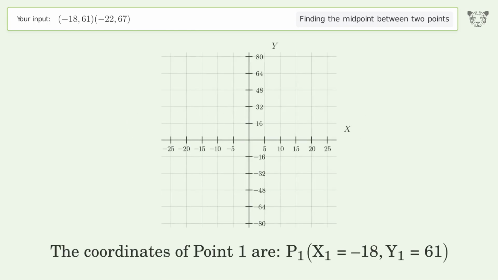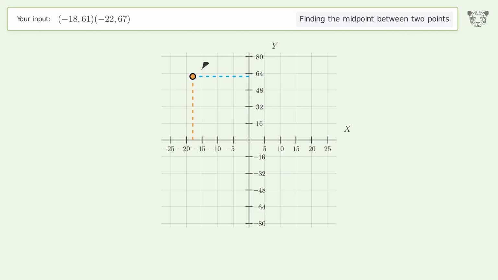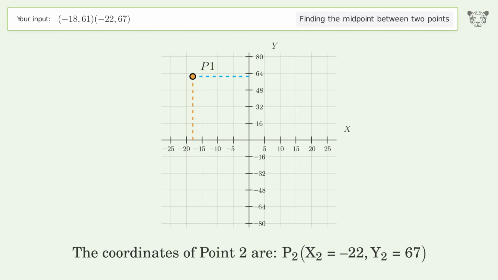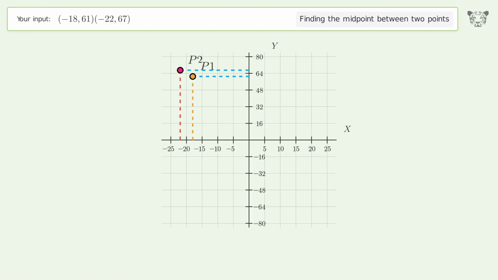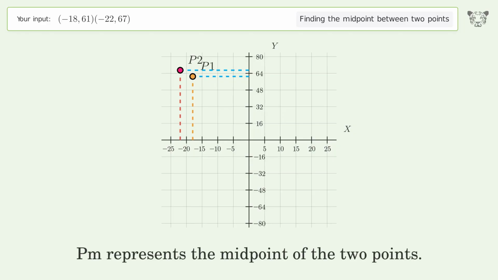The coordinates of point 1 are x1 equals negative 18, y1 equals 61. The coordinates of point 2 are x2 equals negative 22, y2 equals 67. PM represents the midpoint of the 2 points.